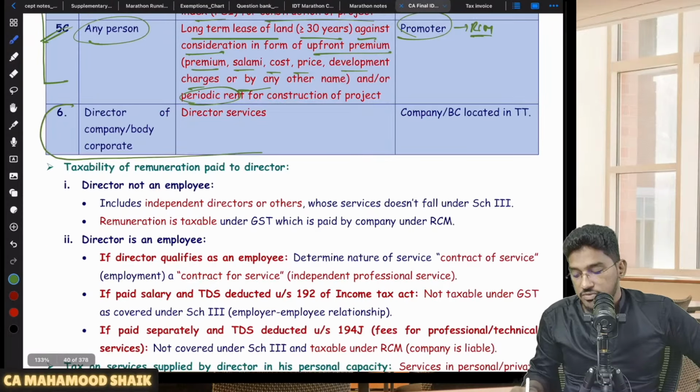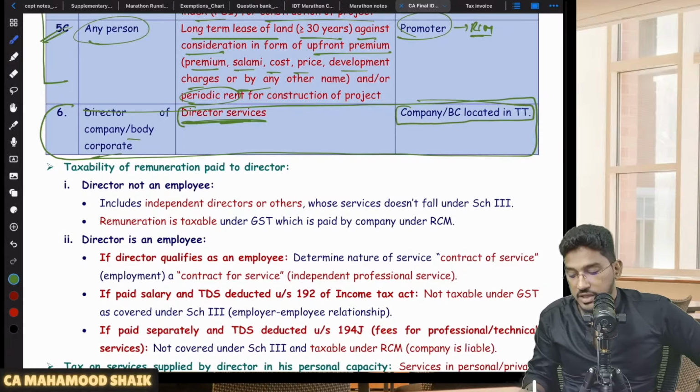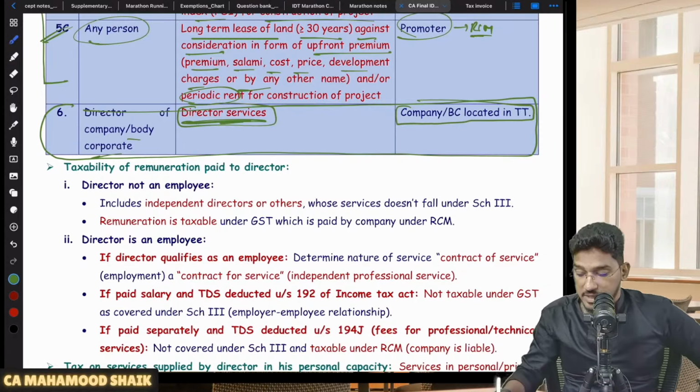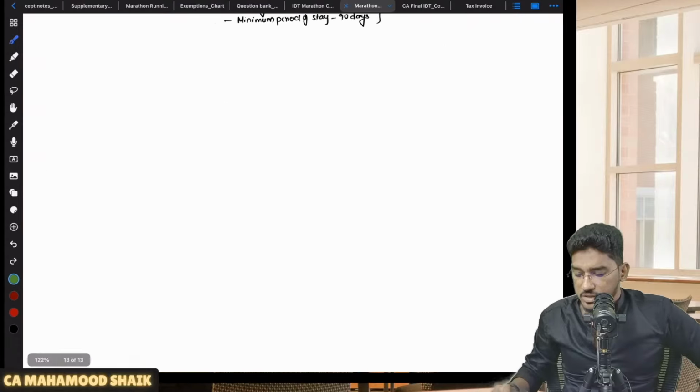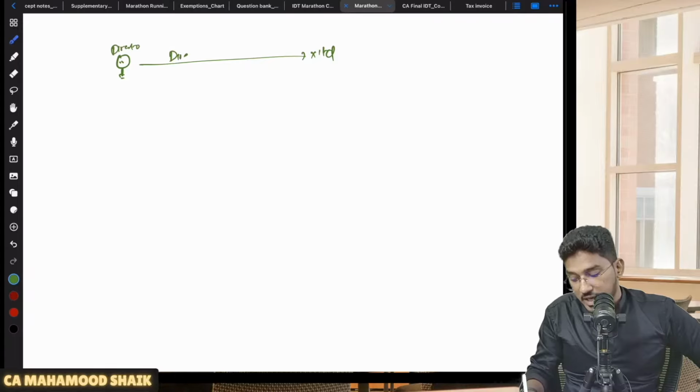Next category of service which will get covered under RCM: directorship services. Services provided by a director of a company or body corporate to a company or body corporate located in taxable territory will get covered under reverse charge mechanism. Sir, what are they trying to say here? Let us say there is a company, X Limited. Now they have appointed one director. So he is providing director services, directorship services you can say. He is acting as a director for that company.